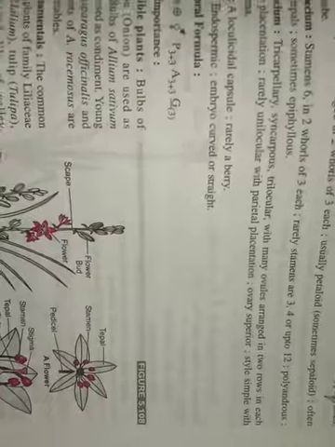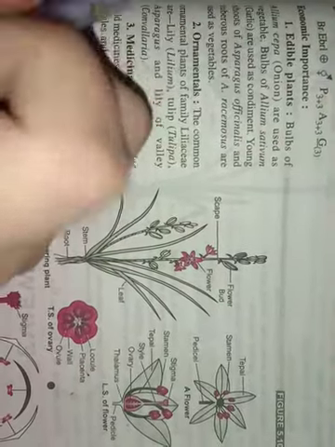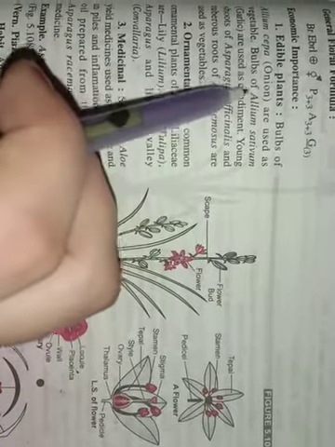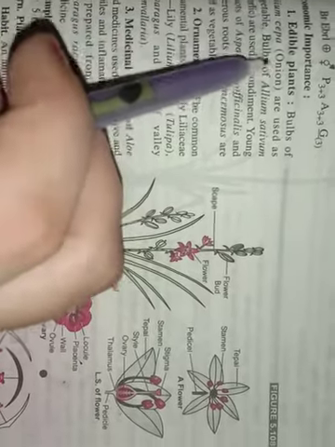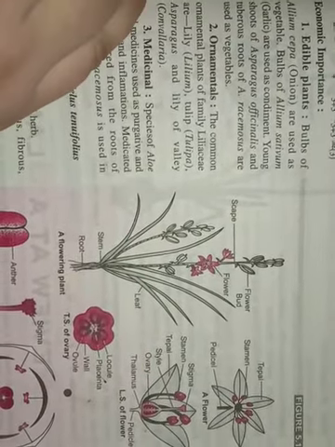Just wait for a second, students. It is an edible plant, like onion, used as a vegetable. Scientific name of onion is Allium cepa.